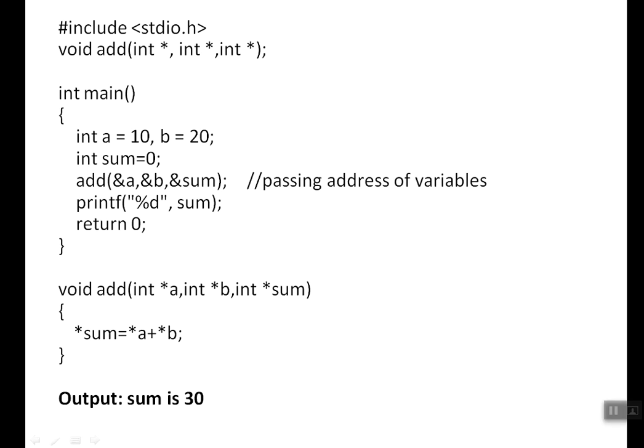Why are we using star here actually? What are we passing? Address. Is it possible to add addresses? No, there is no use actually, right? So what we need, we are going to add the values from these addresses. As we are passing address, and we need to access the value from that address, we are giving star. Right? Since we are passing address in terms of add, here we are going to use star. If I'm using simply int a, what will a contain? Address of this. If simply it is int b, it will take the address.